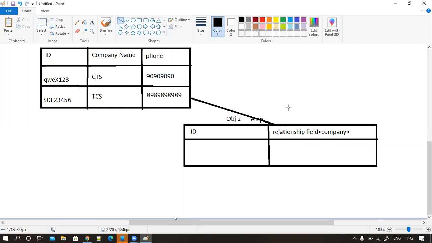So identify your child object, go into that, create a new field, and choose your parent. I'll show you now. So now, coming to Salesforce technically, I will give a justification for this.